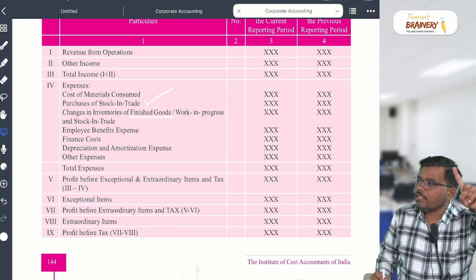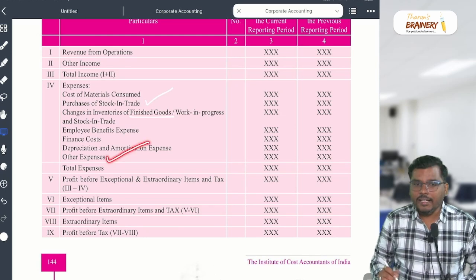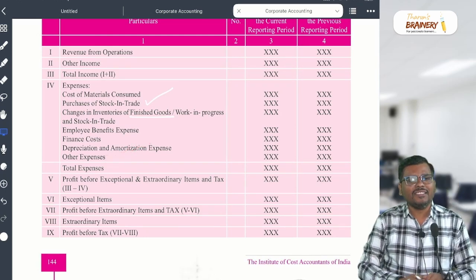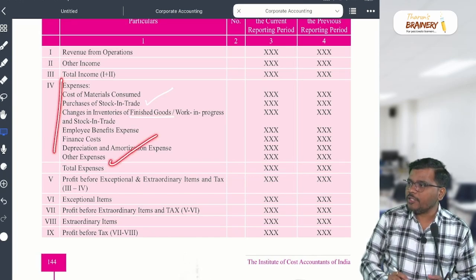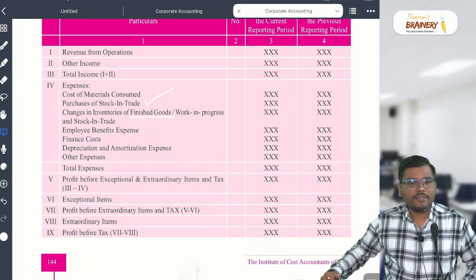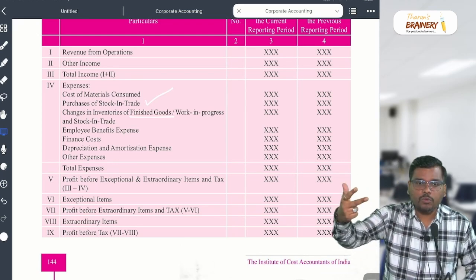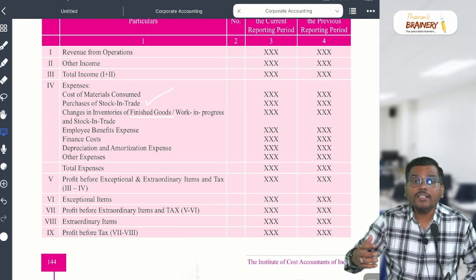So I hope you understood what is depreciation and what is amortization. Next one, other expenses. Whichever expense is not covered in the others will come under other expenses. Give examples, sir. Example number 1, audit fees. Number 2, printing and stationery expenses. Then what is next one, sir?